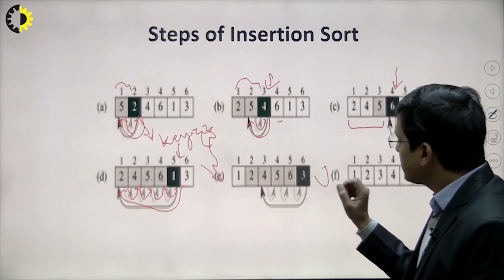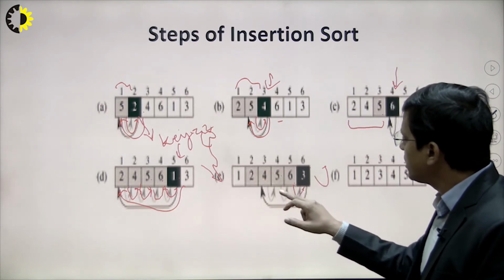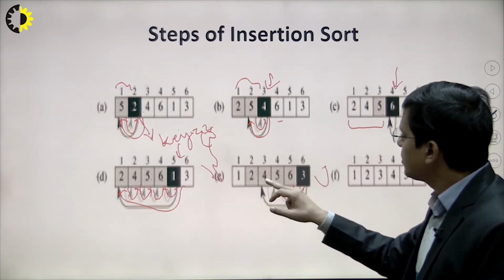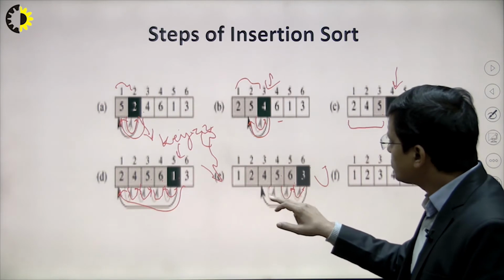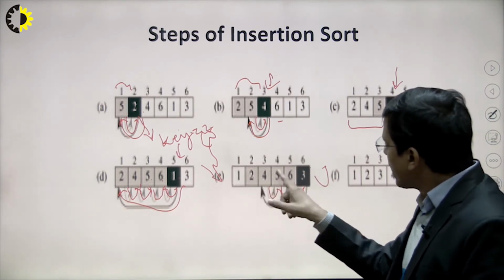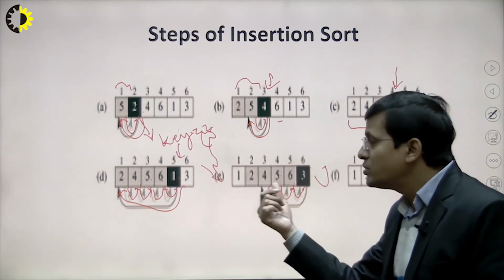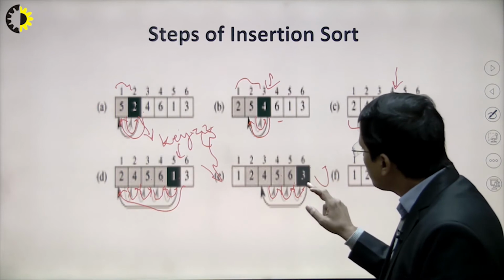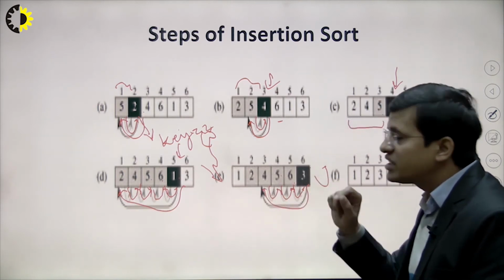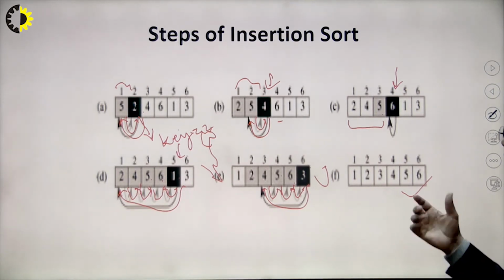Similarly, we can see here that 3 is coming, so we have to compare. 6 is greater than 3, so we have to shift it here. 5 is also greater than 3, so we shift it one step forward. Similarly 4 is also greater than 3, so it is also shifted, right? Then 2 and 3: 2 is smaller than 3, so 2 will not be shifted one step forward, and we place 3 at location 3. Similarly we get the output, right?